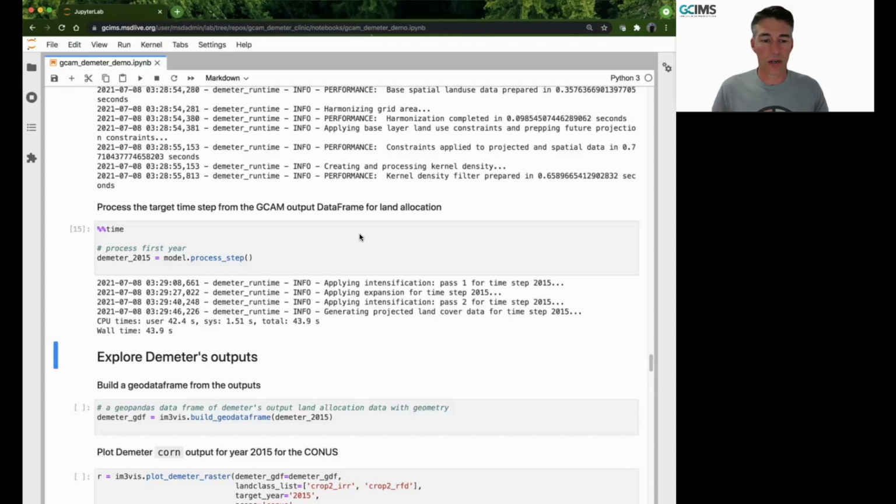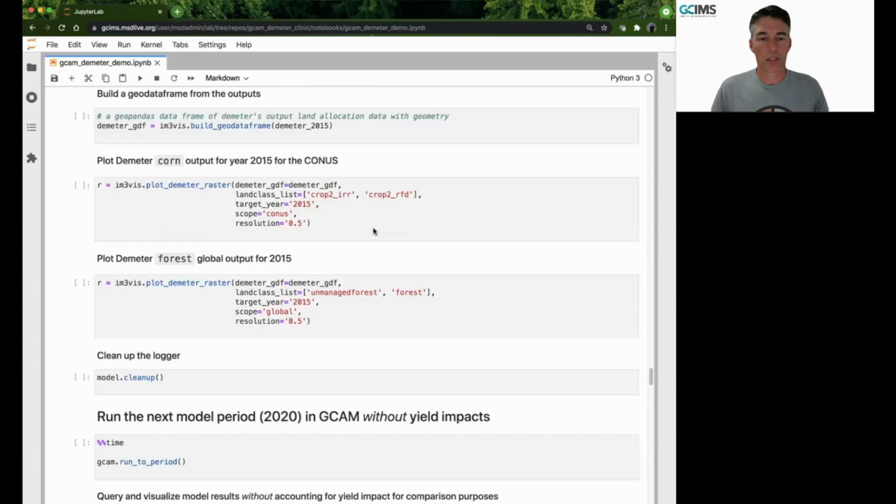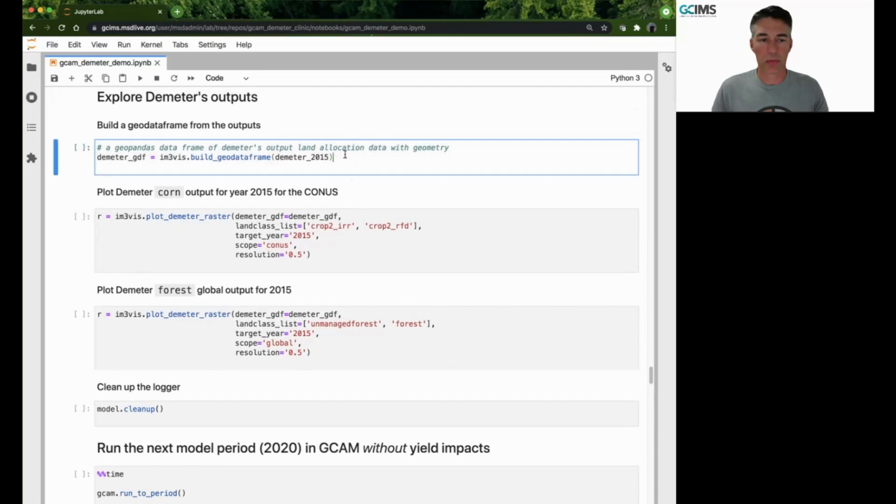Okay, Demeter's all finished up. Let's go explore some of the downscaled outputs from Demeter.